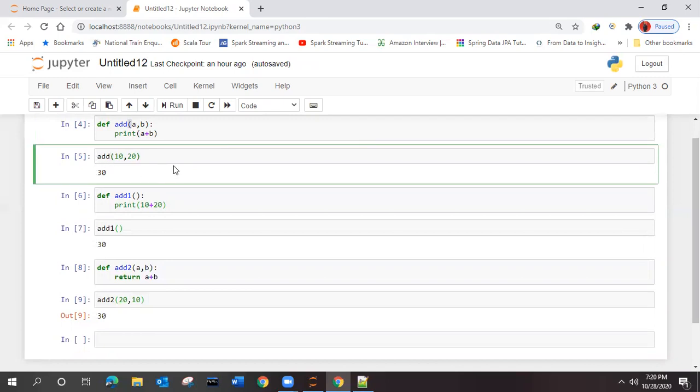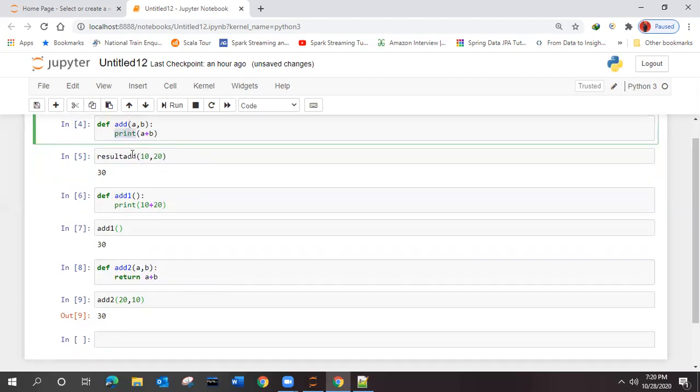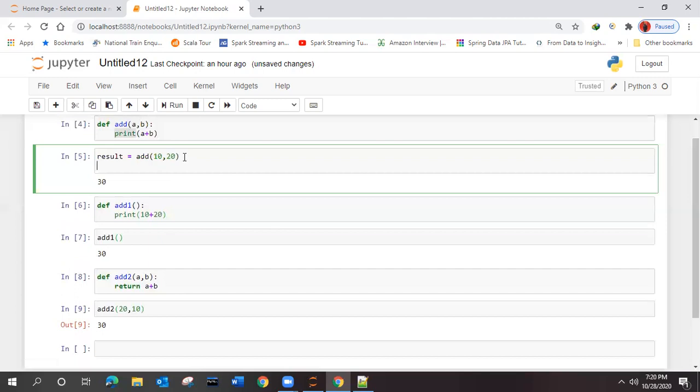How to check? We got 30, right, Vikram? So 30 is coming from this print statement. But whether it is returning or not, how can we check it out? If this add function is there with two arguments, it is executing and printing over here. But after execution, is it returning something or not? If it is returning something, that value will be stored inside this result, correct? And then we will try to print it.